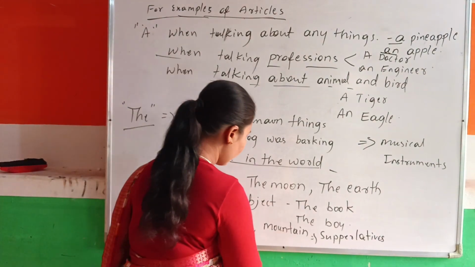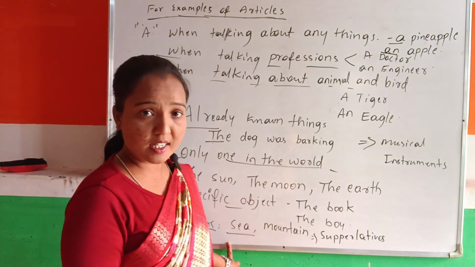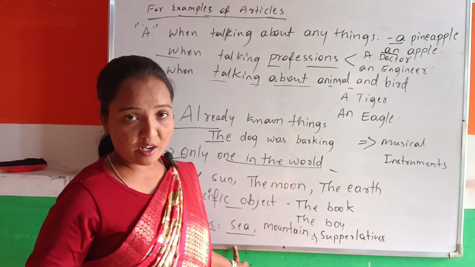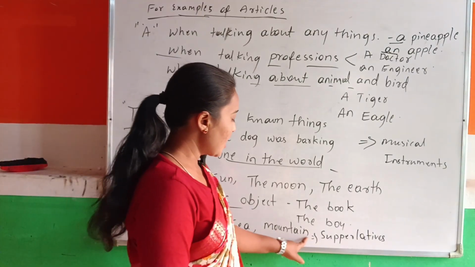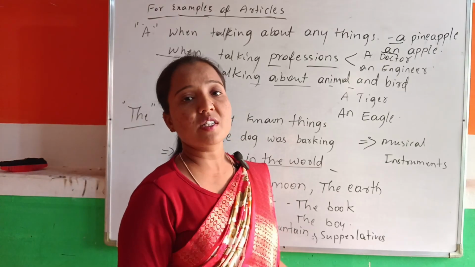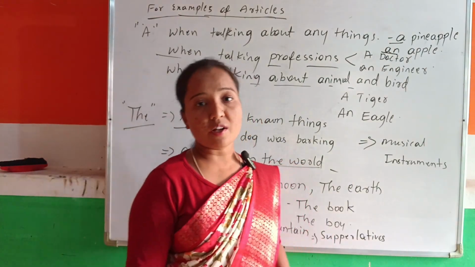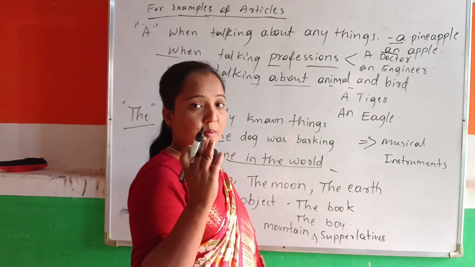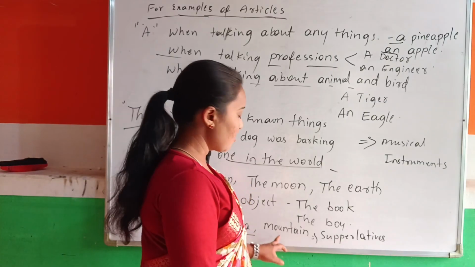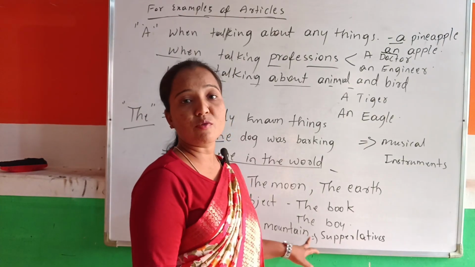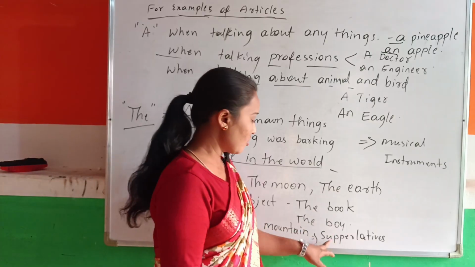The seas: the Red Sea, the Black Sea, the Dead Sea, the Arabian Sea, we can call. And mountains, the highest mountains are there in India. Kilimanjaro, the Himalaya, K2.